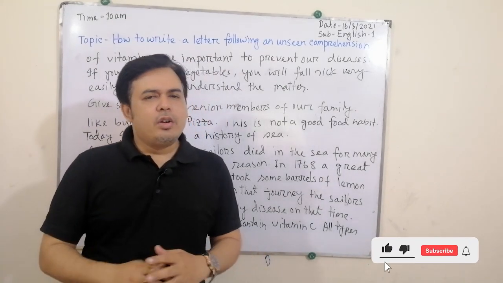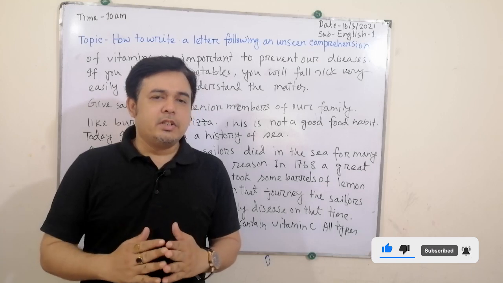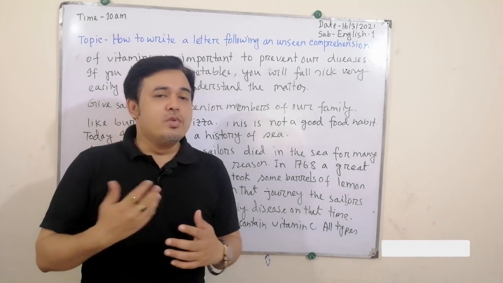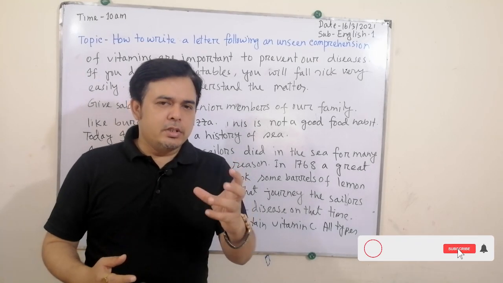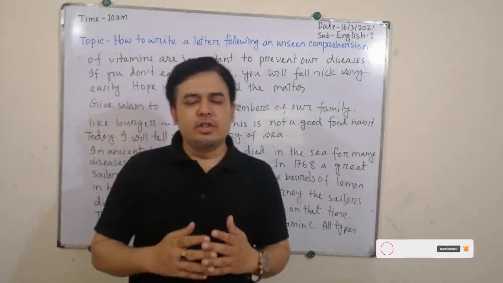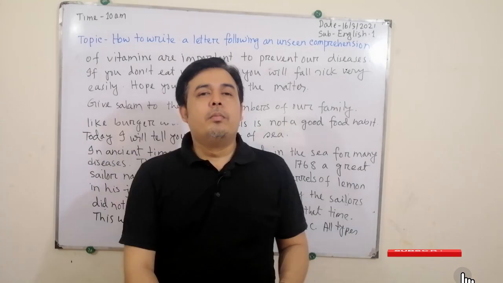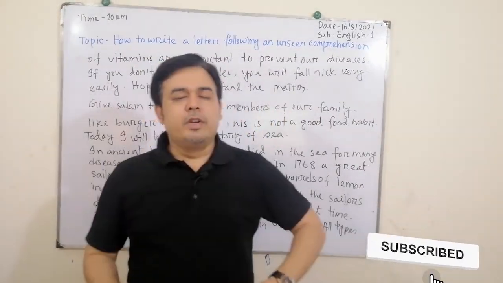Please don't copy from the unseen comprehension, take the information and use it effectively. Also, you have to think which information from the unseen comprehension you will use. That's very important.